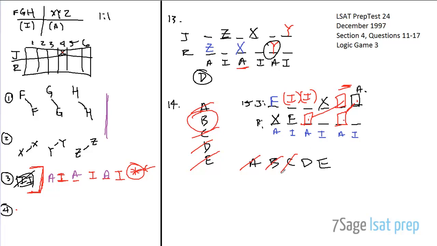How about D? Juarez evaluates G during week 5. 1, 2, 3, 4, 5. We know this has to be an advanced textbook. G is not an advanced textbook, so forget it. And how about E? Juarez evaluates Z during week 6. Yeah, he can do that, right? If we put Z here, then that means that he can evaluate Z during week 6. That could be true. Right, so answer choice E is your answer to this question.